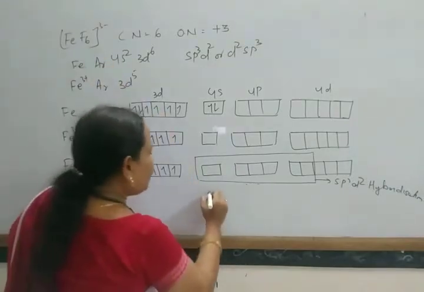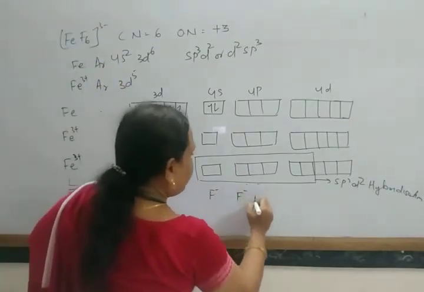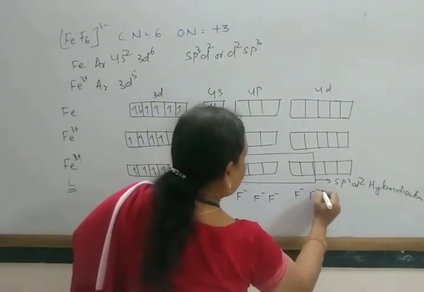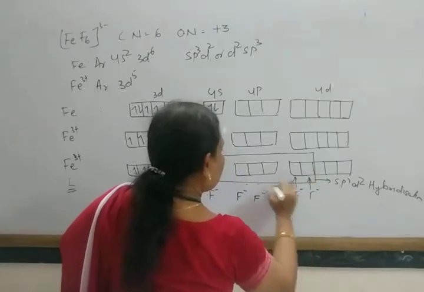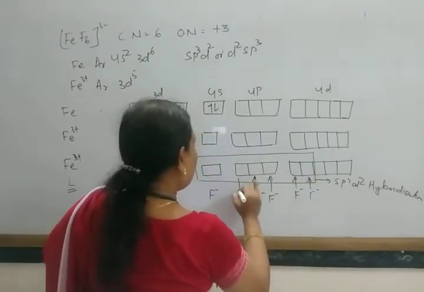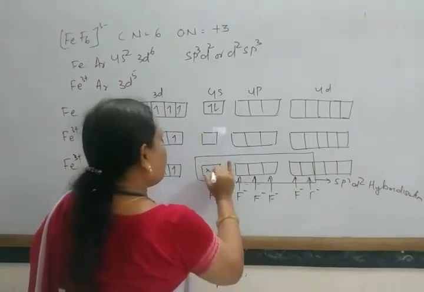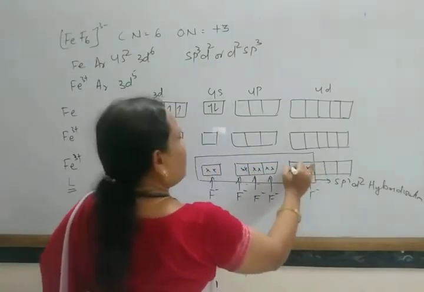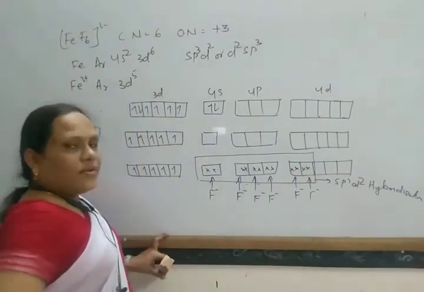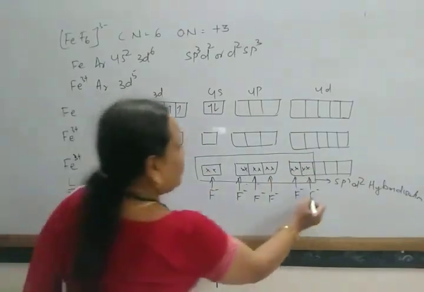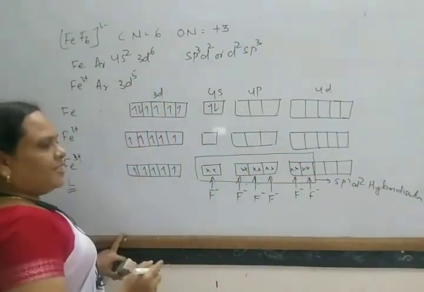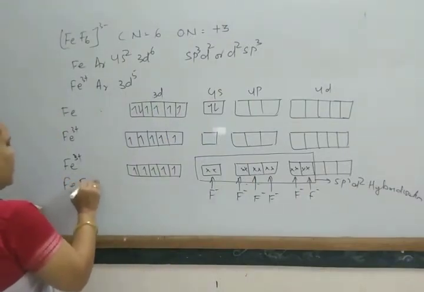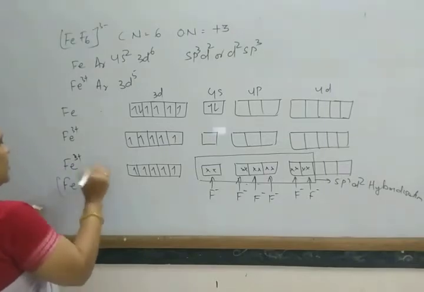Now the F minus ions donate the pair of electrons to it. In this way this complex is formed, FeF6 3 minus.